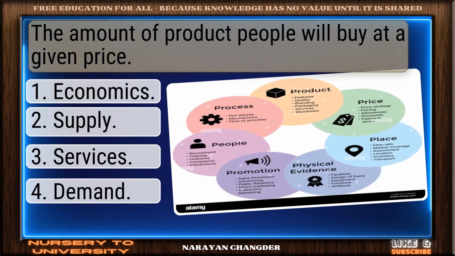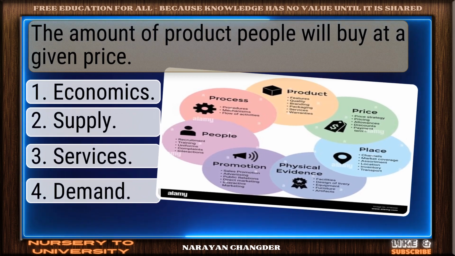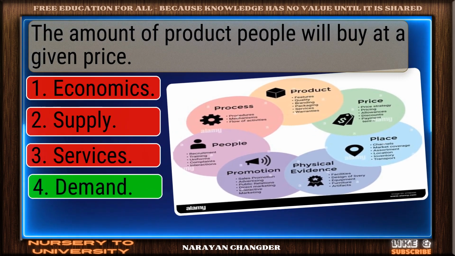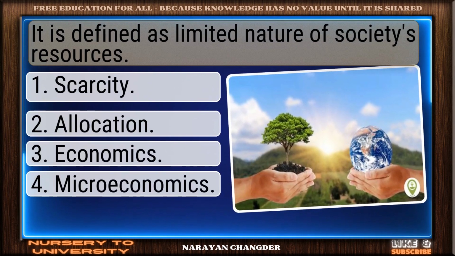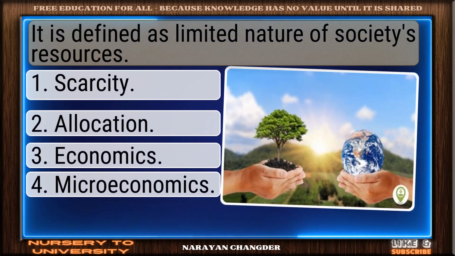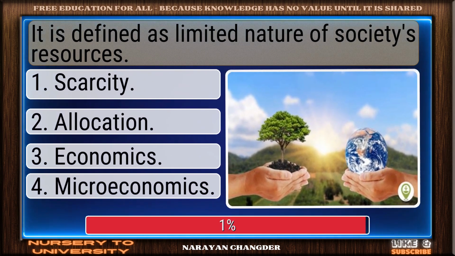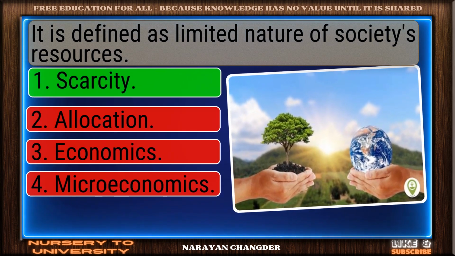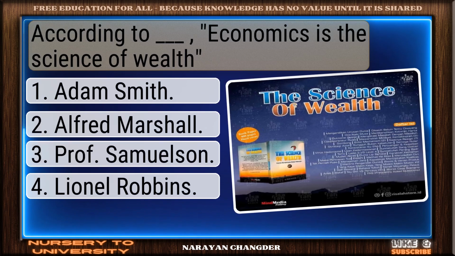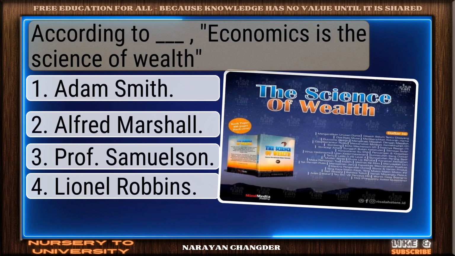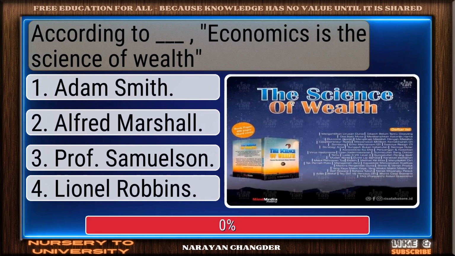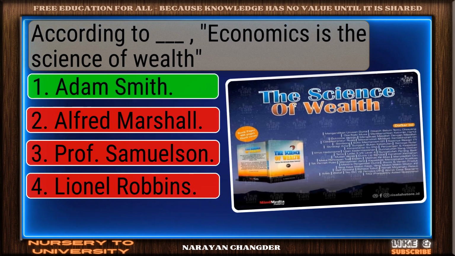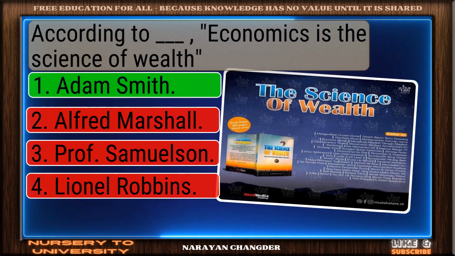The amount of product people will buy at a given price. Demand is the answer. It is defined as limited nature of society's resources. On track. Scarcity is correct. According to dash, economics is the science of wealth. You're right. Adam Smith is correct.